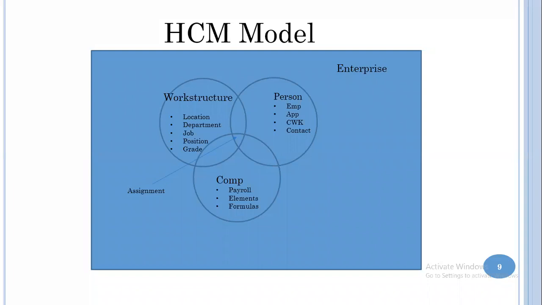And the person, you can also say employees belong to this payroll, they get certain elements, some formulas are there which process elements. Contingent workers, they get certain things. Mostly contingent workers are not paid through our payroll. Therefore, we do not record their payroll information in our system. They are paid through a third party. Contingent worker means third party payroll employees. And contacts are your family members, their dependents, emergency contacts, and so on.